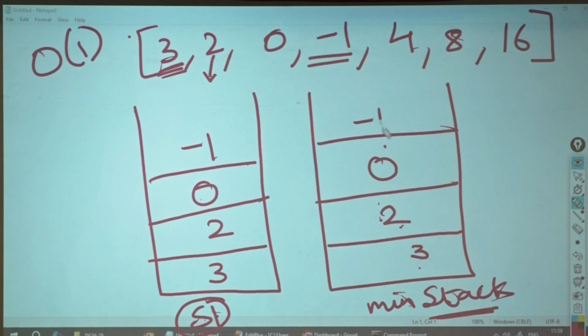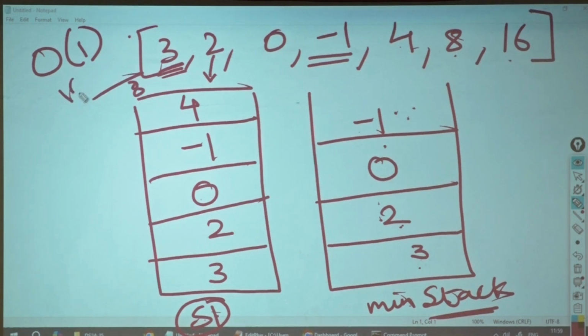Now 4 comes. I will check: is 4 less than -1? No. So will I put 4? No. 8 comes. Will I put 8? No. 16 comes. Will I put 16? No. But will 8 and 16 go into S1? Yes.